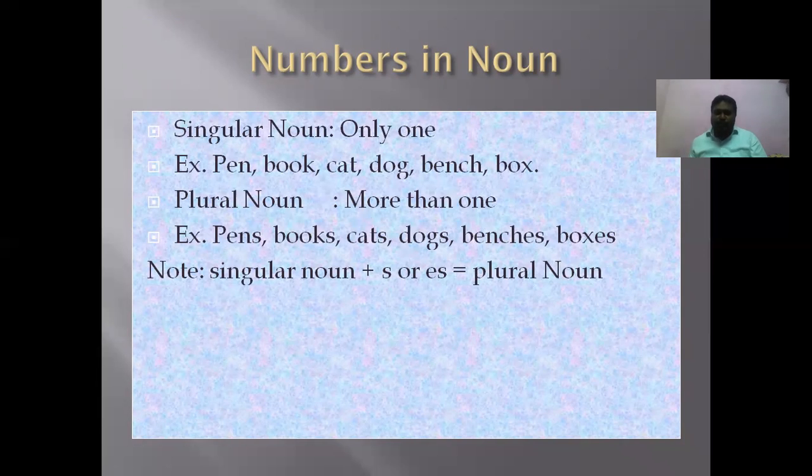For pen we added s, book s, cat s, dog s, bench es, box es. So if we add s or es to the singular, the singular noun becomes a plural noun.